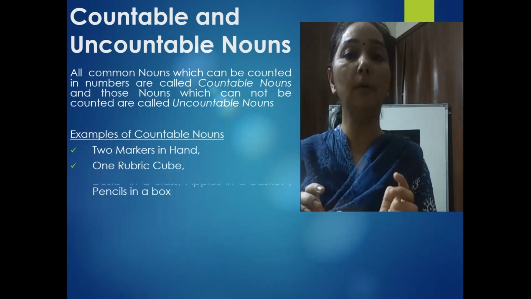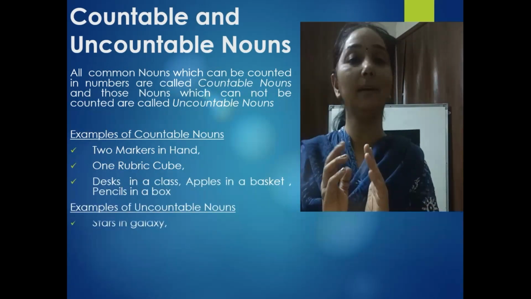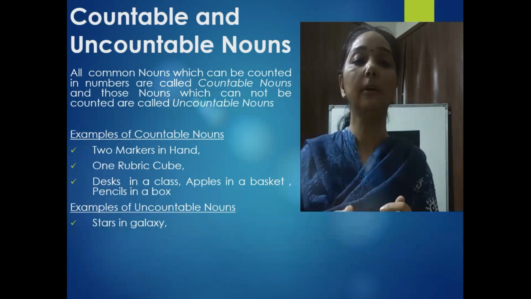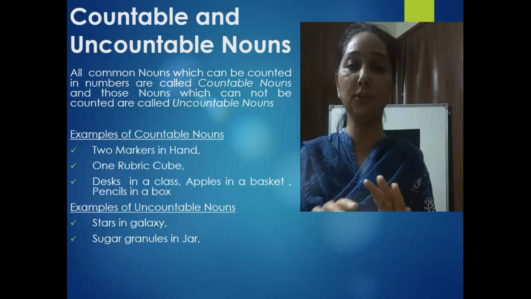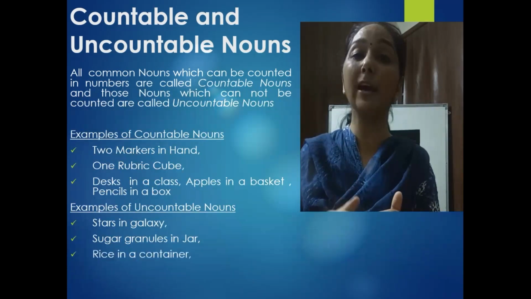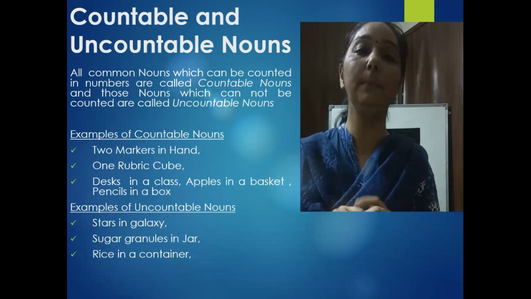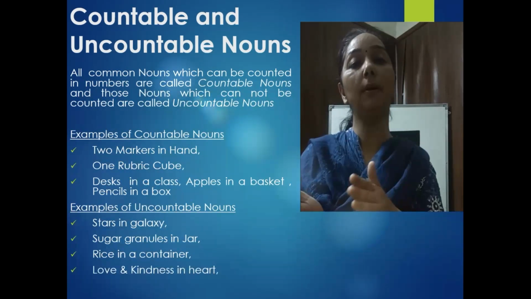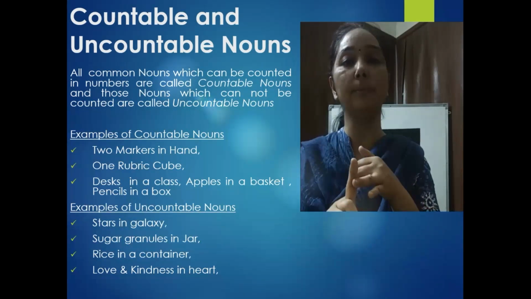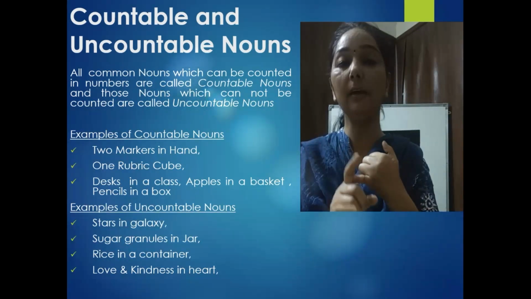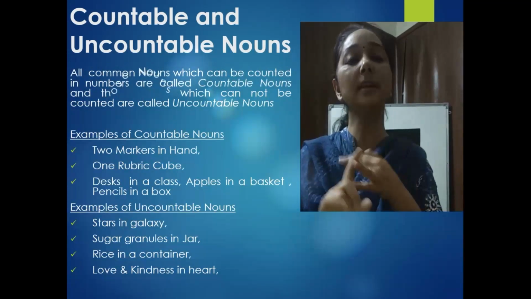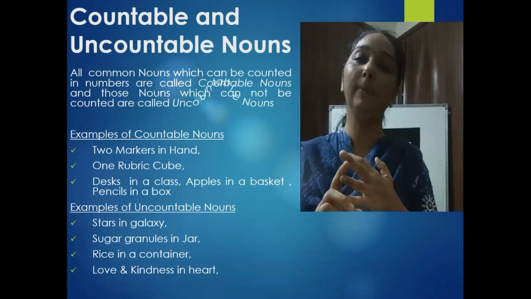But if I talk about stars and galaxy, that will fall in uncountable noun. If I talk about the sugar granules in my jar, that will be considered as uncountable. If I talk about rice in my container, that will be uncountable. So noun can further be categorized into countable nouns and uncountable nouns. The word in itself is clear. Something that can be counted is countable noun, and something that cannot be counted will be uncountable noun.